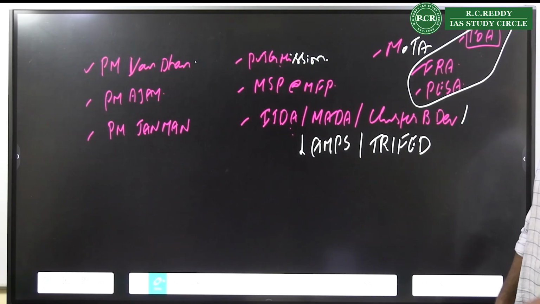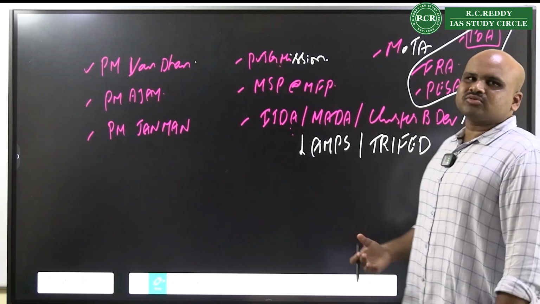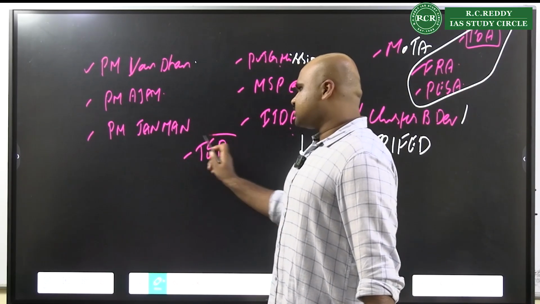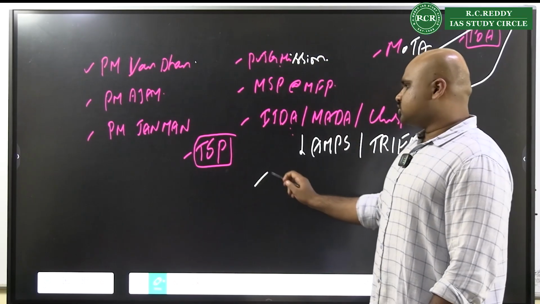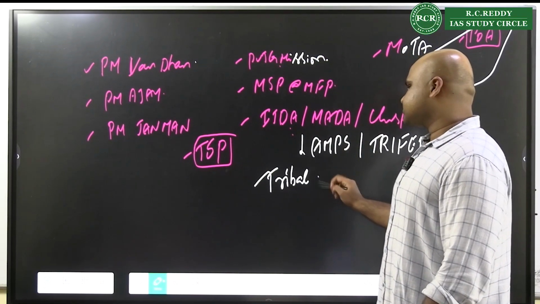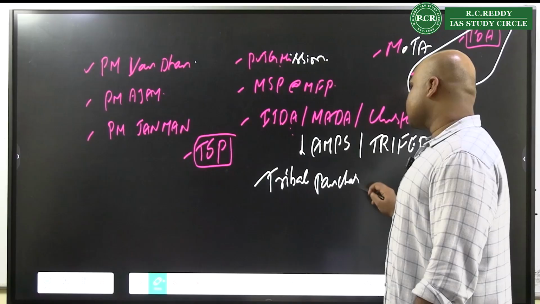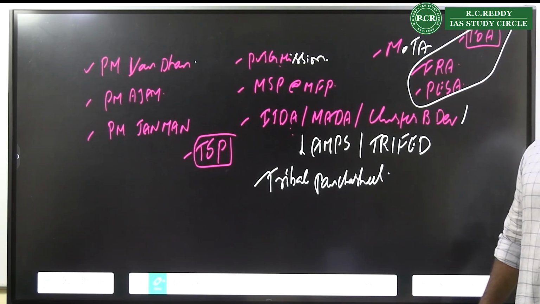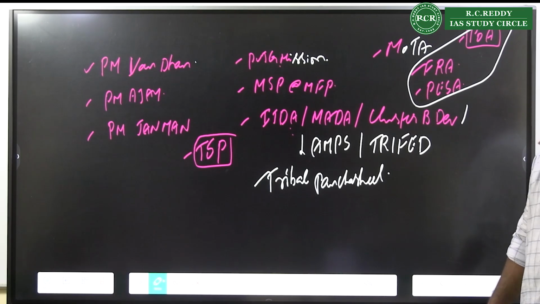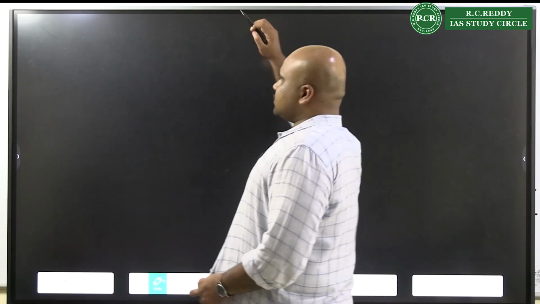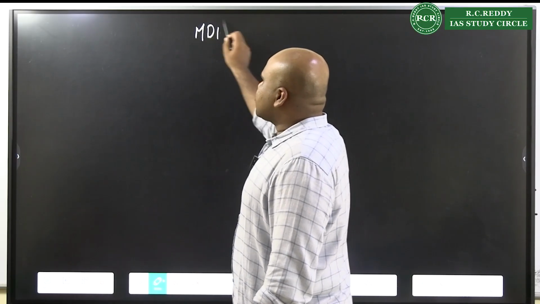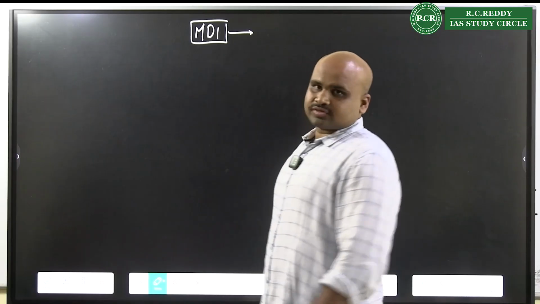Are you understanding this, right? So whenever they ask you some measures, do not break your head. Right? You can also use tribal subplan, TSP. You can use tribal Panchsheel. Tribal subplan, tribal Panchsheel, these aspects that should be done. Then apart from this, sometimes we also see the question coming with respect to impact of modern democratic institutions.